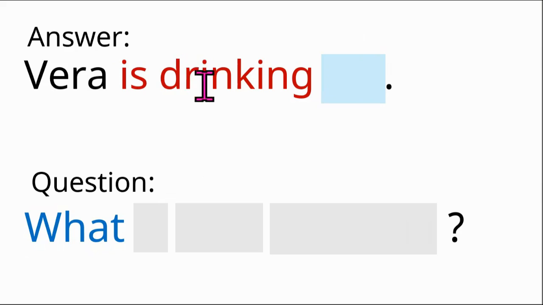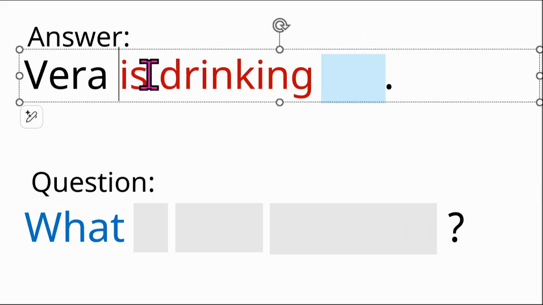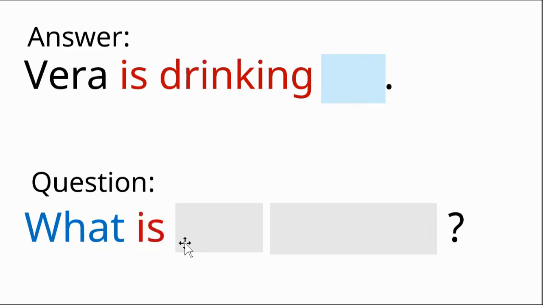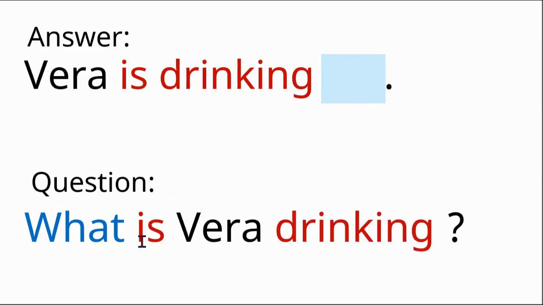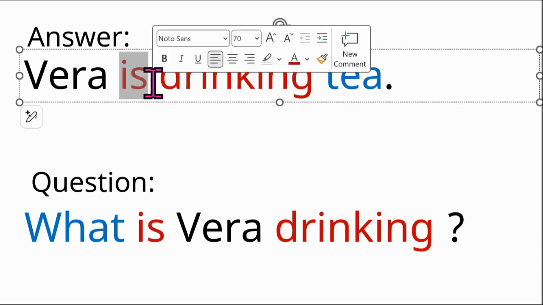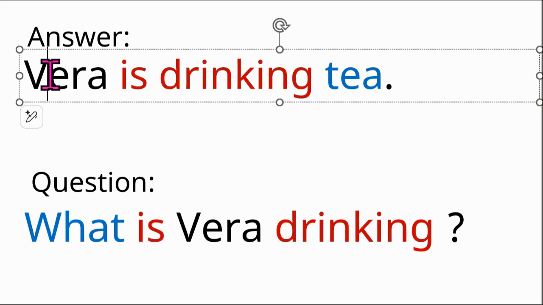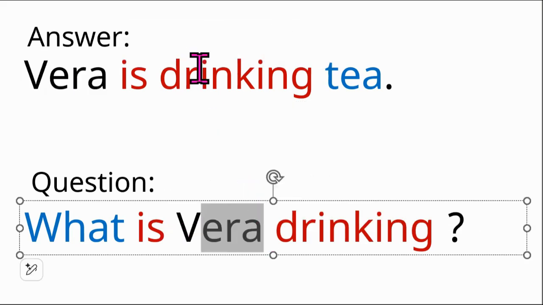Here the verb has two words. We're going to use is and then Vera. What is Vera drinking? What is Vera drinking? The answer, Vera is drinking tea. So we use the question word, then is or are, then the person, and what they're doing, drinking. What is Vera drinking?